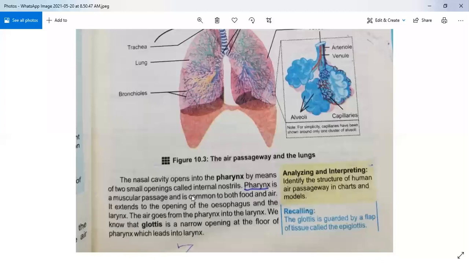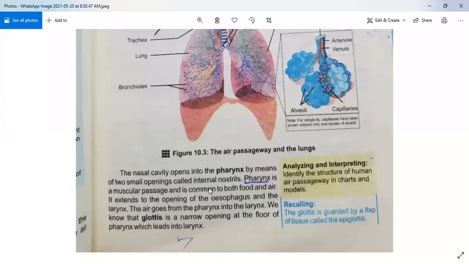Pharynx is a muscular passage and is common to both food and air. So underline this important function of pharynx. Pharynx is a muscular passage. It consists of different muscles which can contract and relax, and it is responsible for both food and air. It extends to the opening of the esophagus and the larynx. The air goes from the pharynx into the larynx.